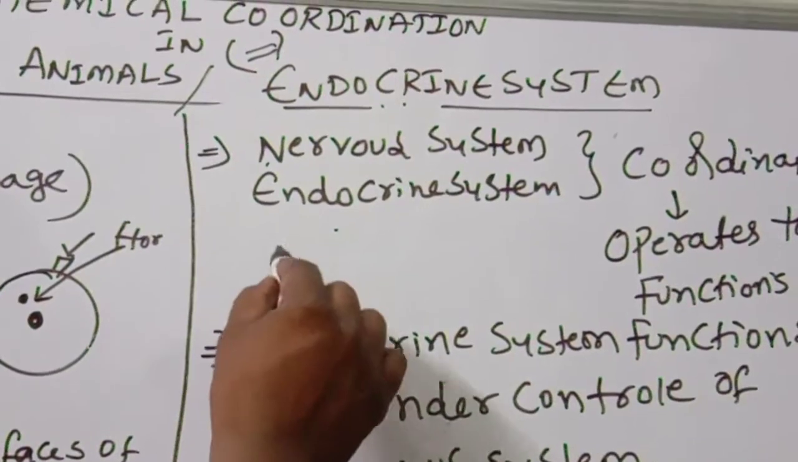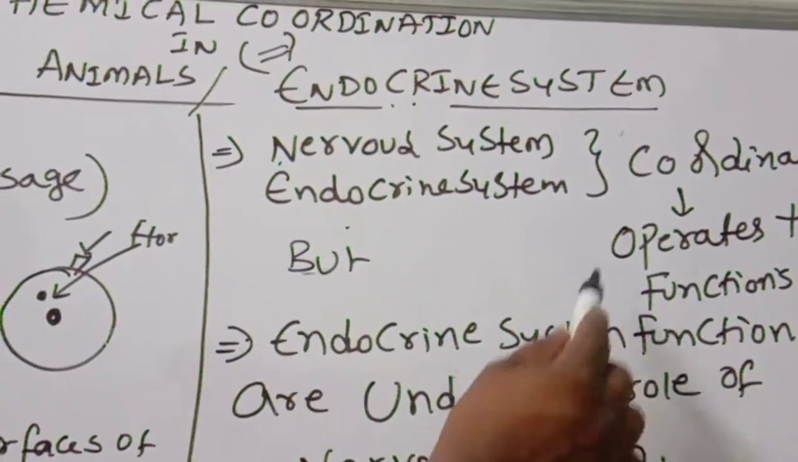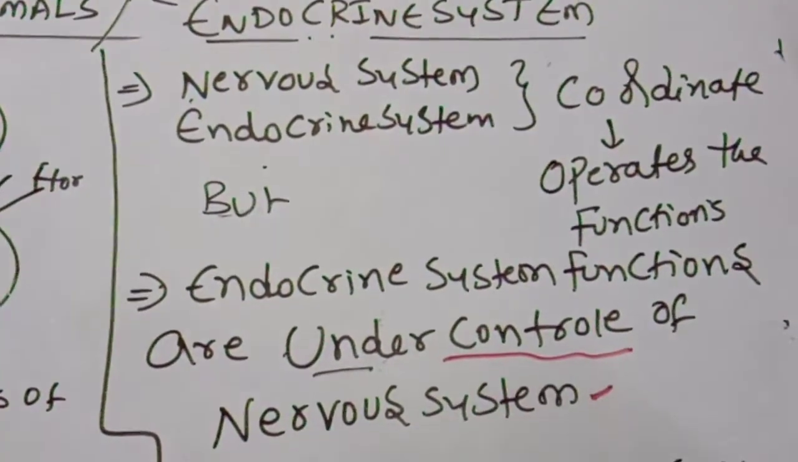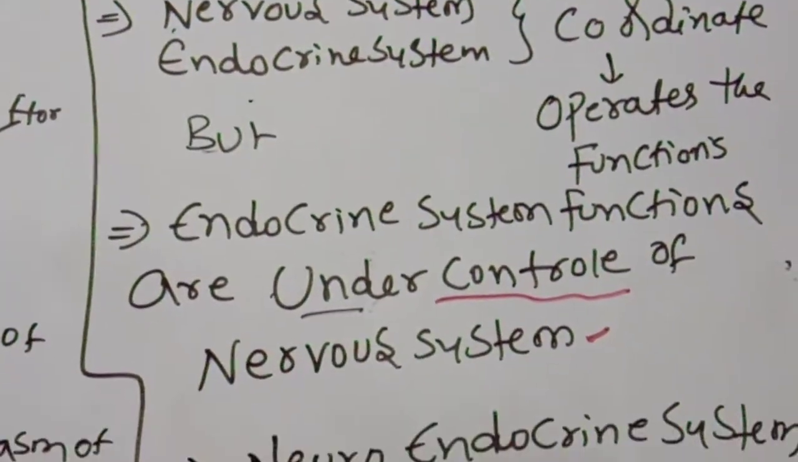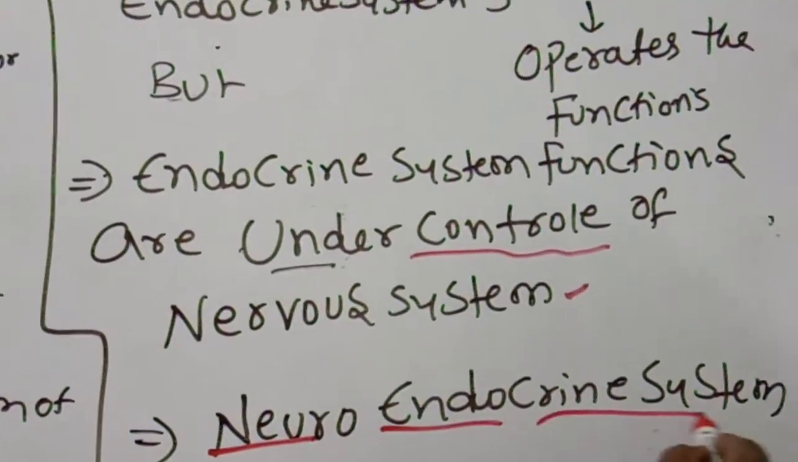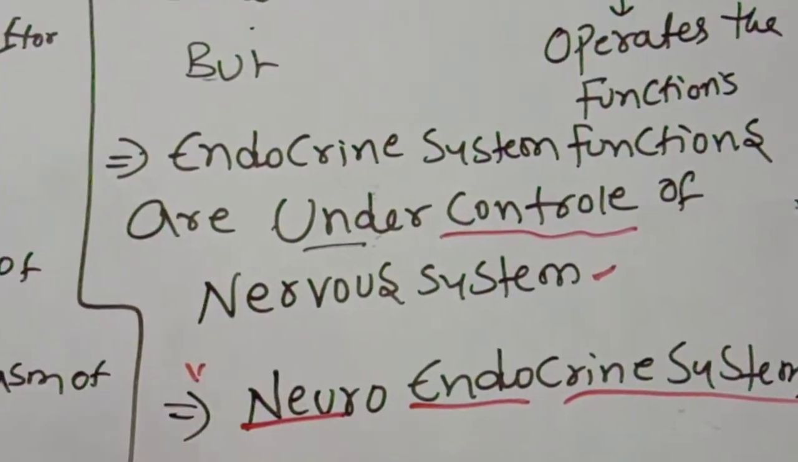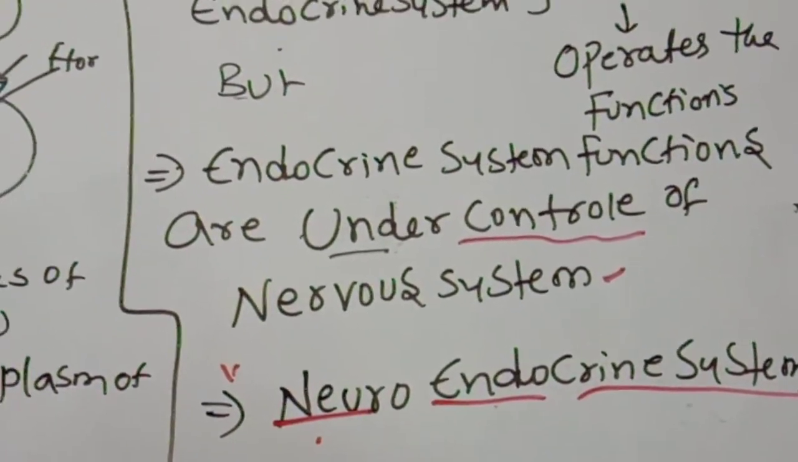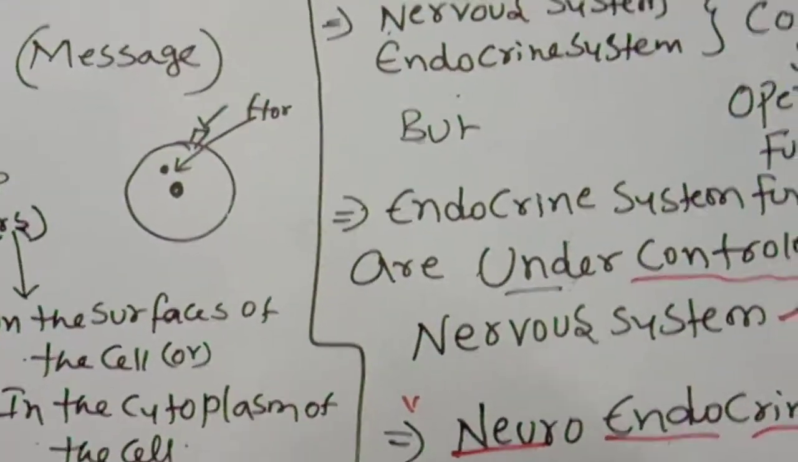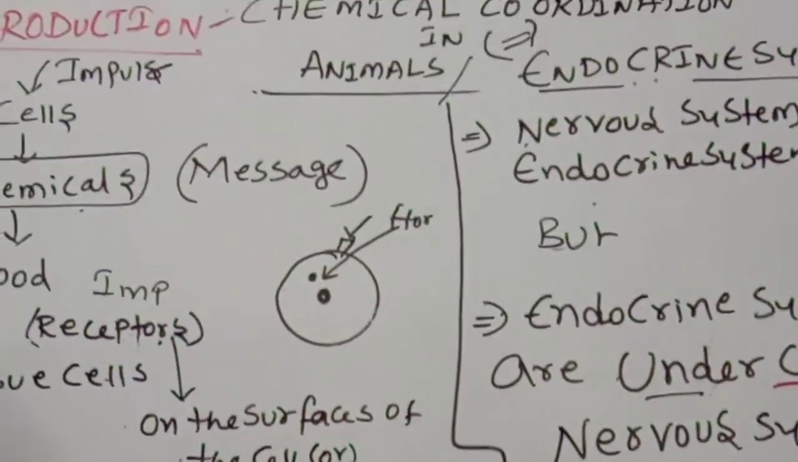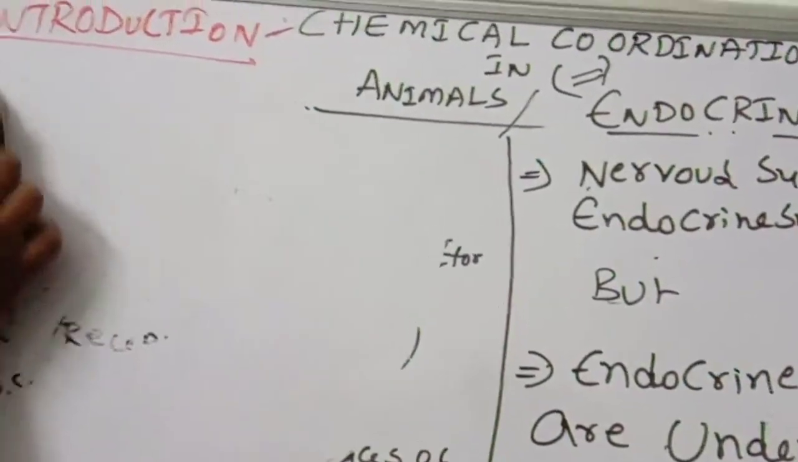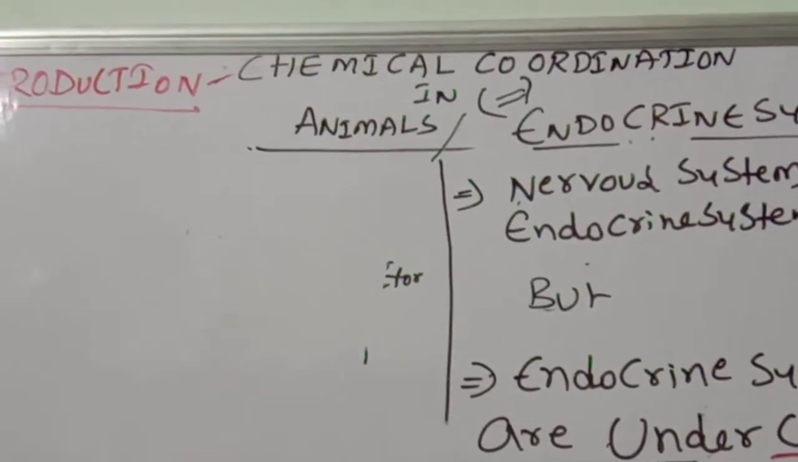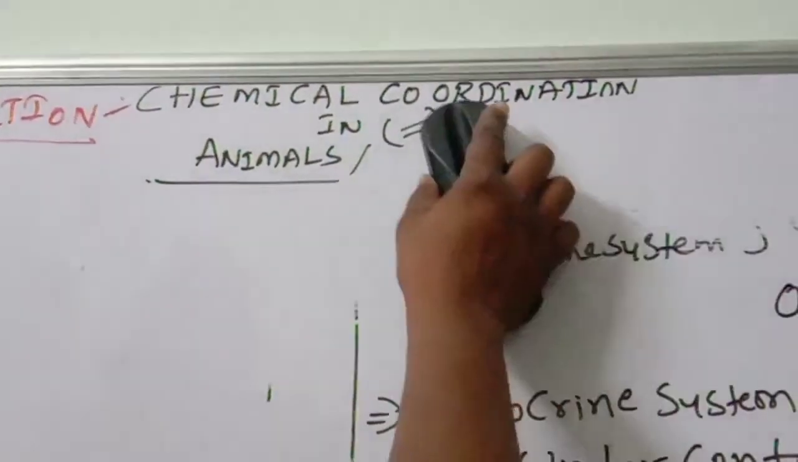But very important: endocrine system functions are under the control of the nervous system only. That's why together we call it the neuroendocrine system. Neuro means nervous, endo means hormones. Together for functioning, that's why it is called the neuroendocrine system. So now we are going to discuss the exact differences between the nervous system and the endocrine system.